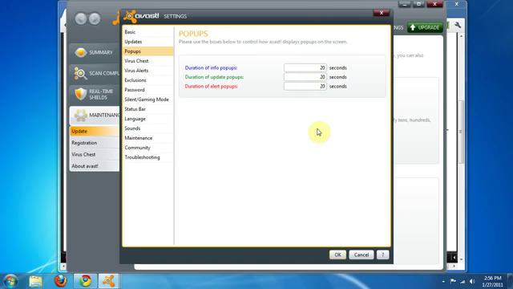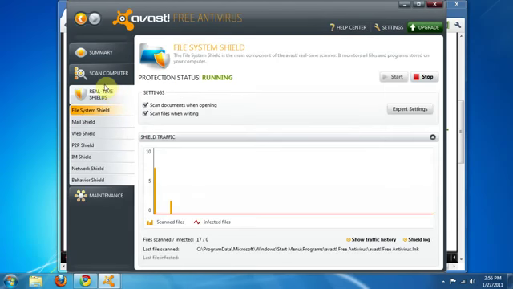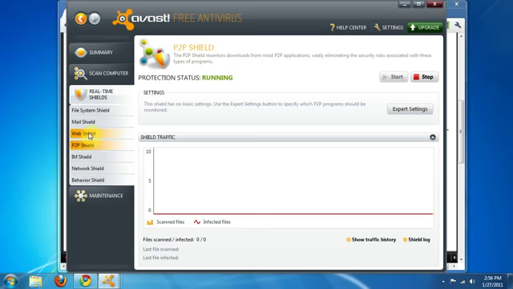Alright, so that's basically it. Just hit OK. And then you can see all these real-time shields that are up all the time. If you are interacting with a file that has a virus, then Avast is just going to go ahead and intercept that and let you know what's going on right away. So it's very secure, very easy to use.